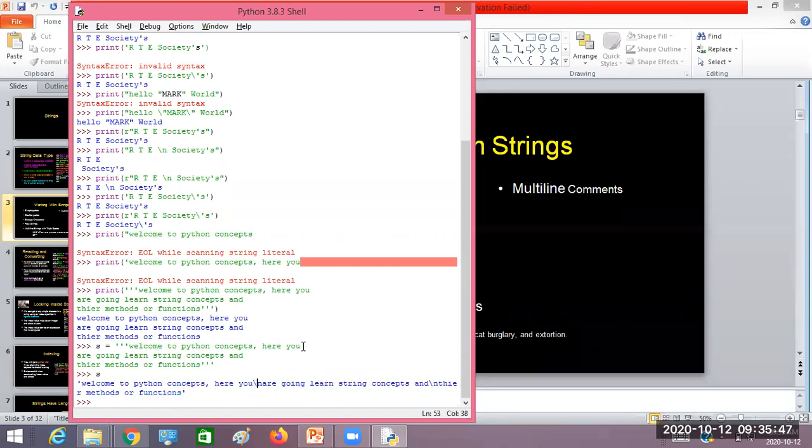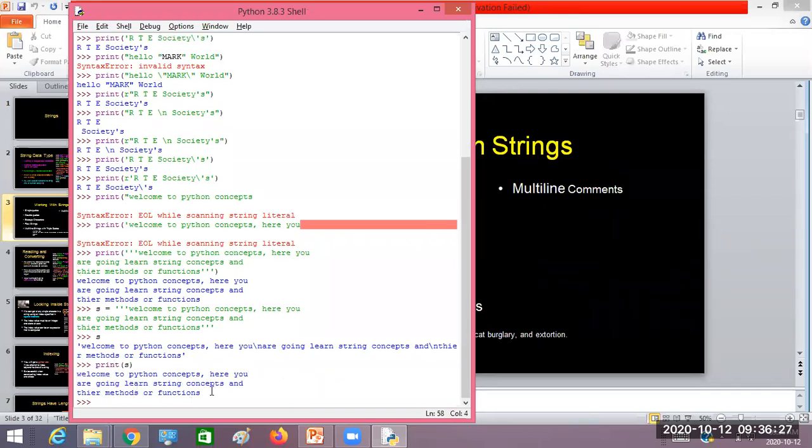Look at the content of this. After this one, what did I do? I pressed the enter button. For that reason, you see what it has added here. Did I add this explicitly? No, but it has added it by default, because when I press the enter button, it takes the new line into the string. Here also, after this I pressed the enter button, so that's why another new line has been added here. Did you get this? So now when I print this, I'll get three lines of output.